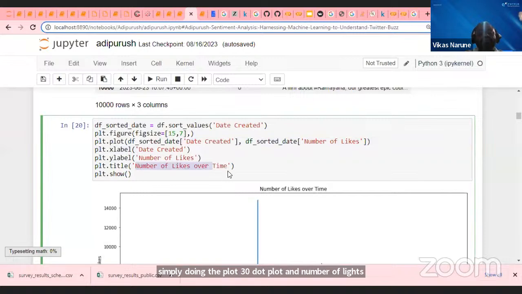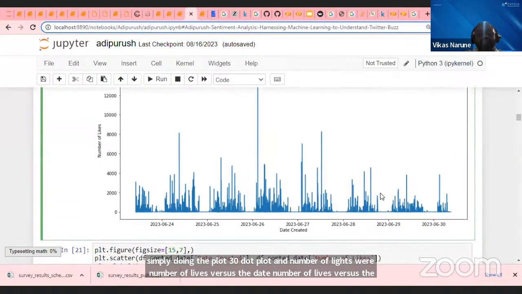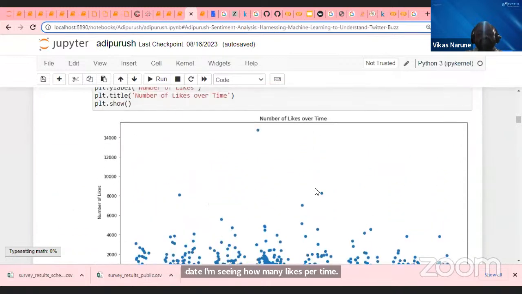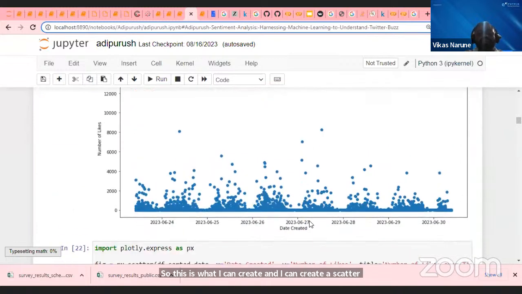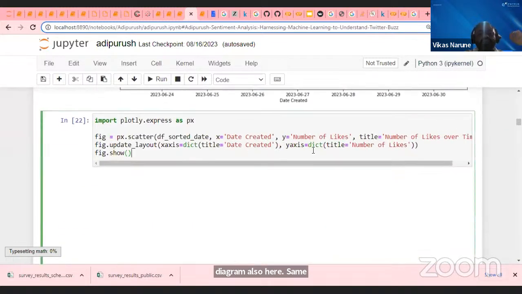I'm seeing how many likes per time. So this is what I can create, and I can create a scatter diagram also here. Same thing: how many people gave a like on which date? Okay. This is the one thing I can do.